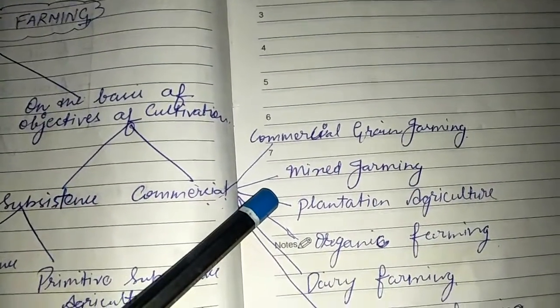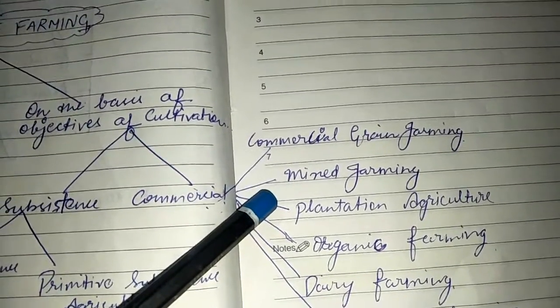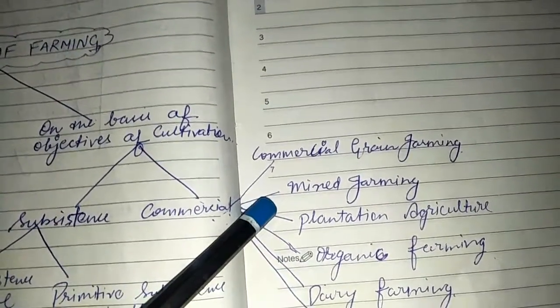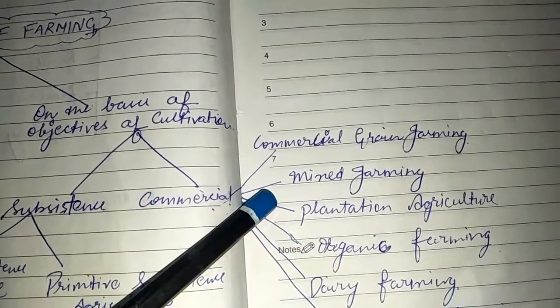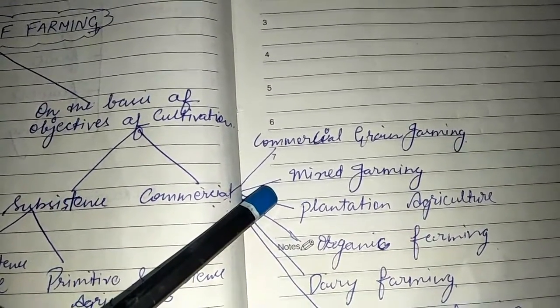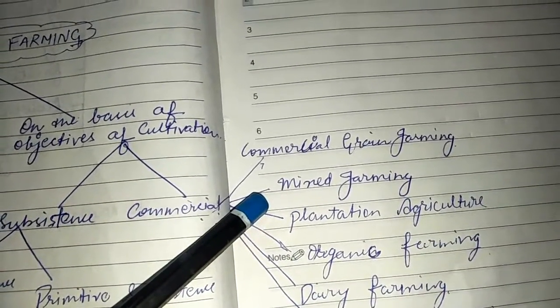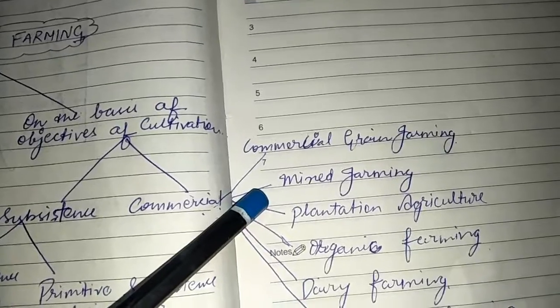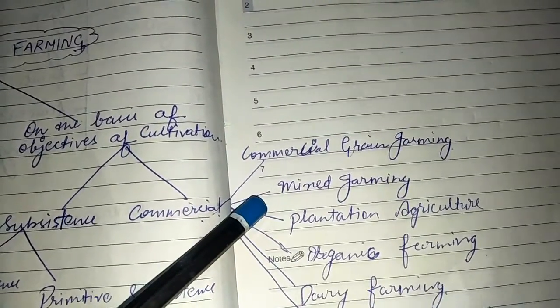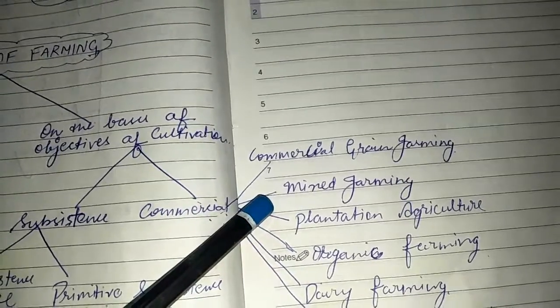Second is mixed farming. Crops are grown and animals are reared on the same farmland. Therefore, it is known as mixed. Along with food crops, fodder crops are cultivated. Cattle rearing for meat and milk is an important feature of mixed farming. It is very common in developed parts of the world, including Western Europe, Australia, New Zealand, Russia, and North America. Farming is practiced with advanced and modern techniques.